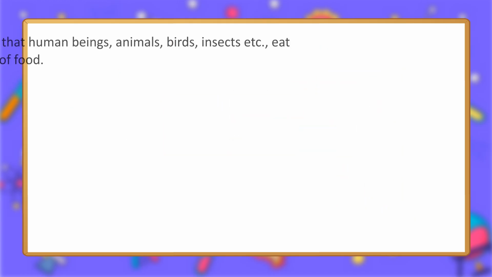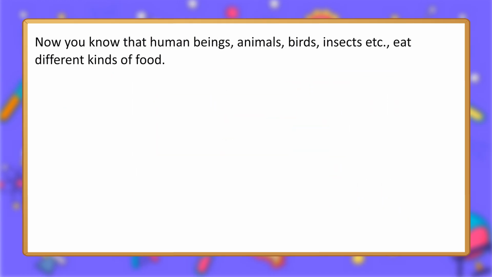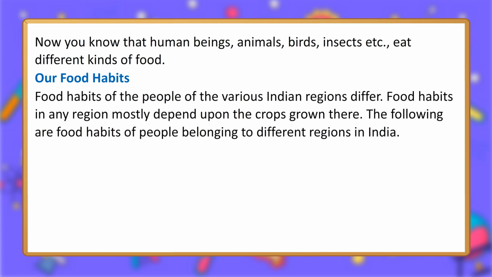Now you know that human beings, animals, birds, insects, etc. eat different kinds of food. Our food habits. Food habits of the people of the various Indian regions differ. Food habits in any region mostly depend upon the crops grown there. The following are food habits of people belonging to different regions in India.